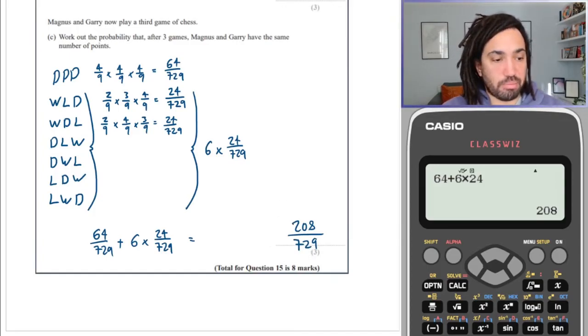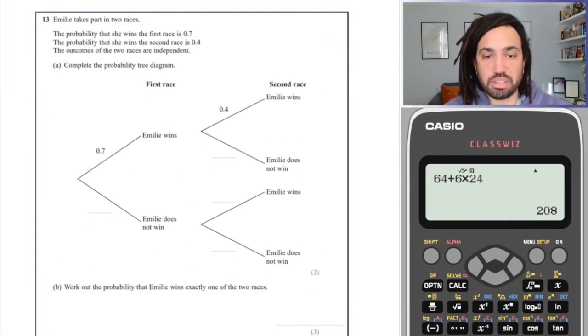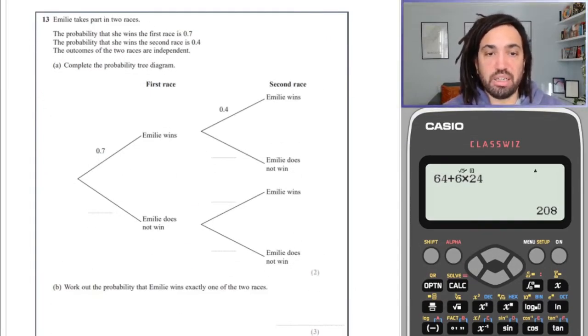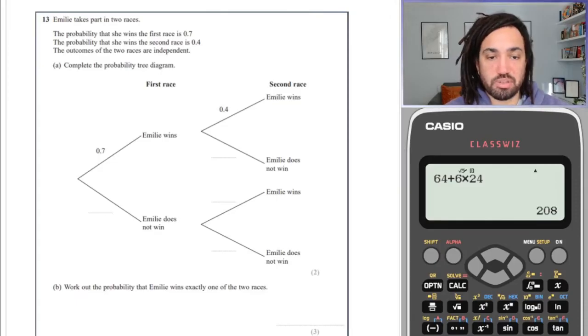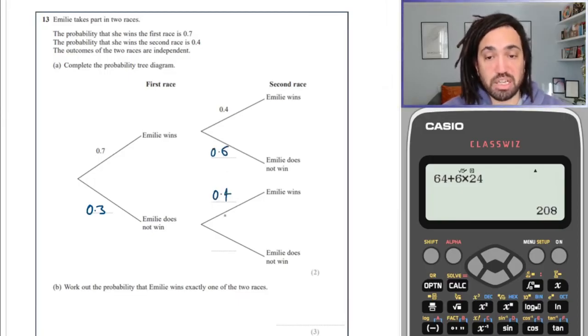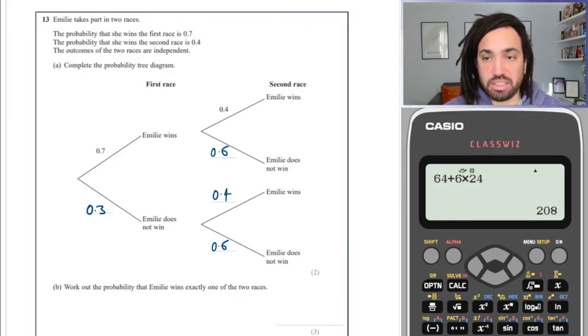Perfect. Okay, next question. We've got 2 races happening. The probability that she wins the first race is 0.7, so 0.3 she won't. Probability she wins the second race is 0.4, so 0.6 she won't. And it says they're independent, which means the first race doesn't affect the probabilities of the second, so the second race's branches are going to be exactly the same as each other. Work out the probability that she wins exactly one of the two races.